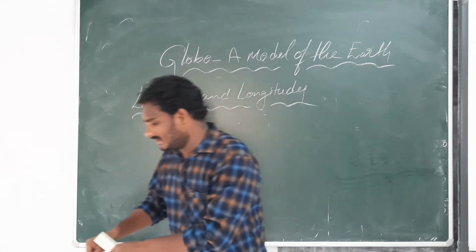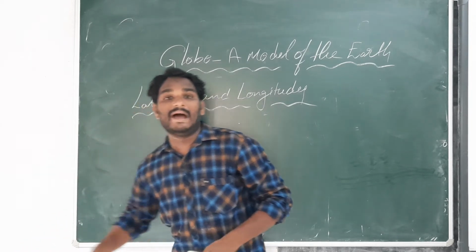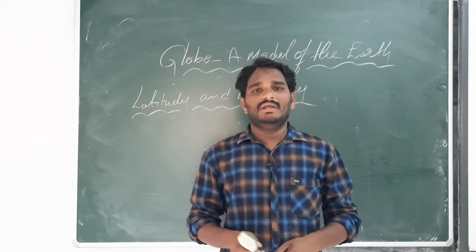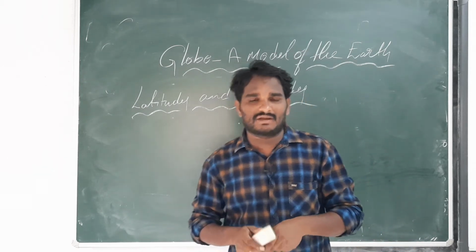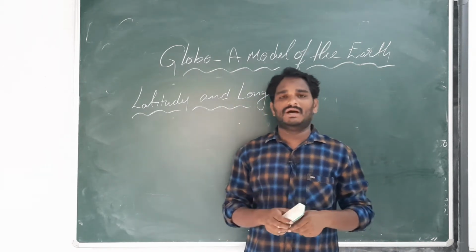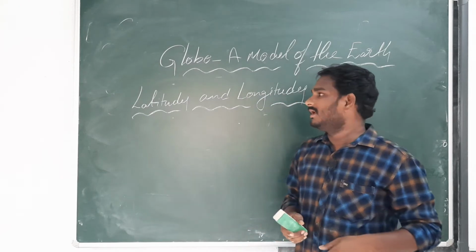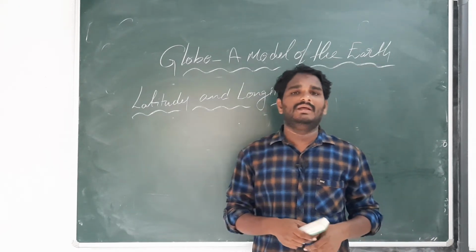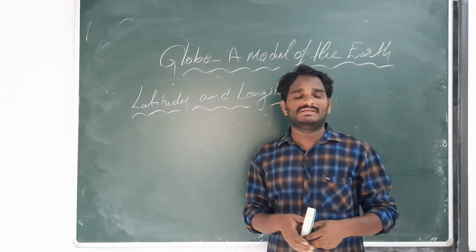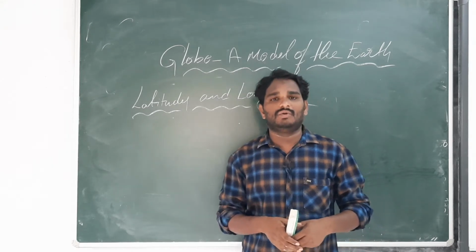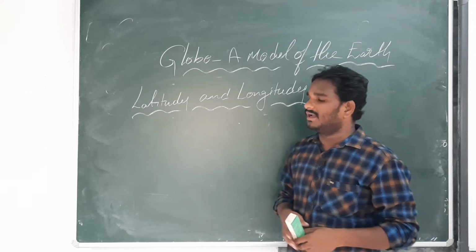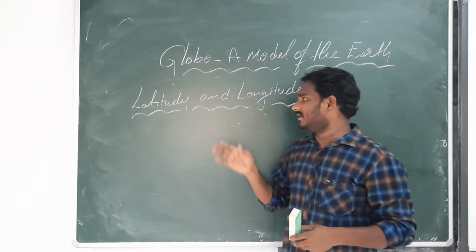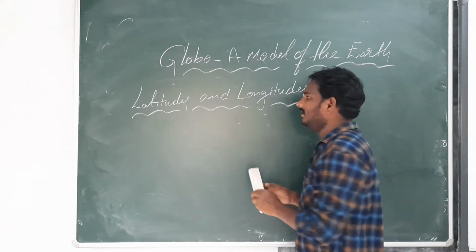These imaginary lines are drawn by map makers. Why do the map makers draw these lines? To locate places. The imaginary lines are helpful to the map makers to prepare maps. Now, the first one is latitude, the second one is longitude. First of all, latitudes.